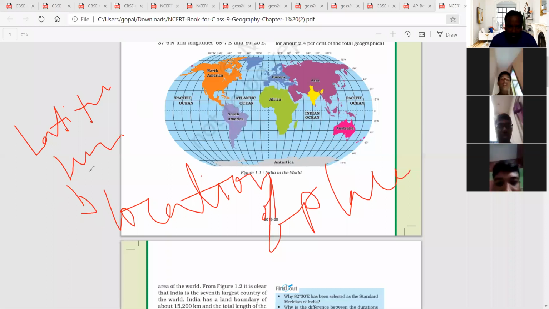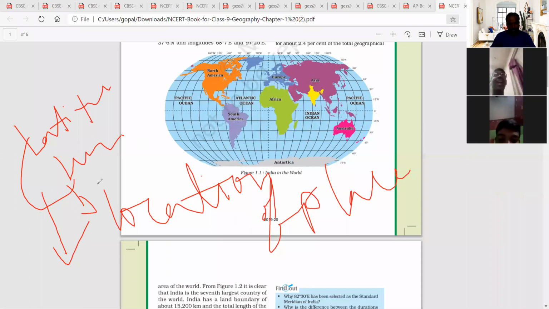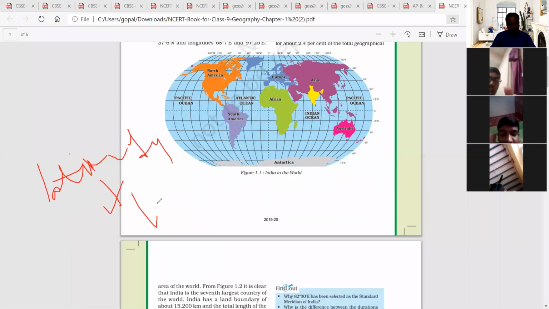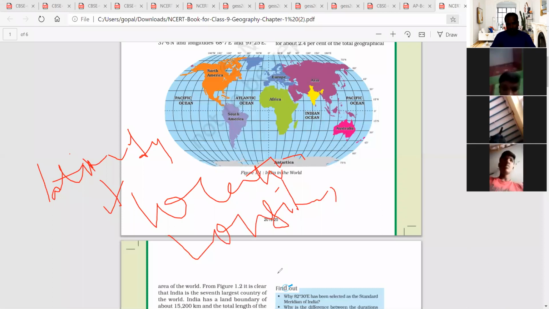But mainly latitudes are used for location purposes. Longitudes are used for knowing the time. We can call them time zones.